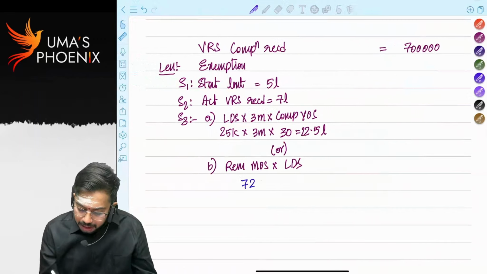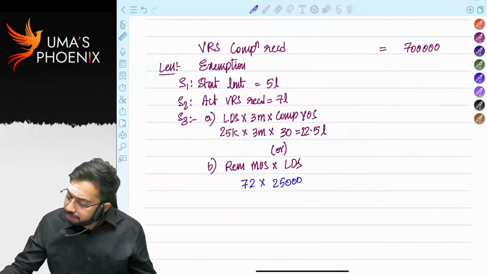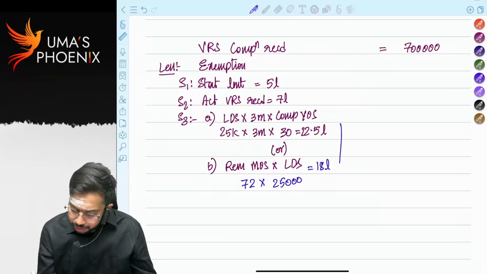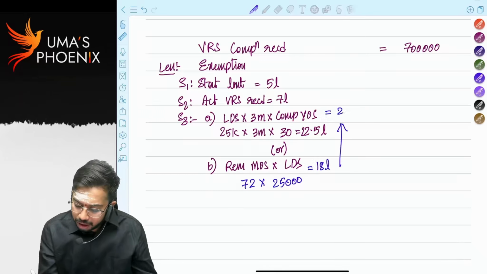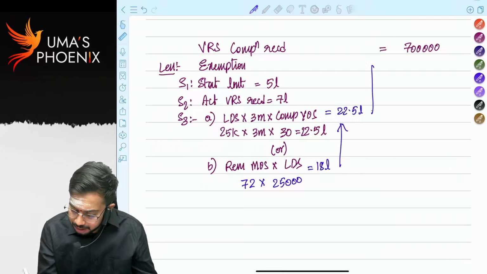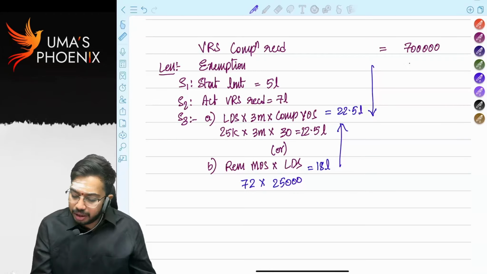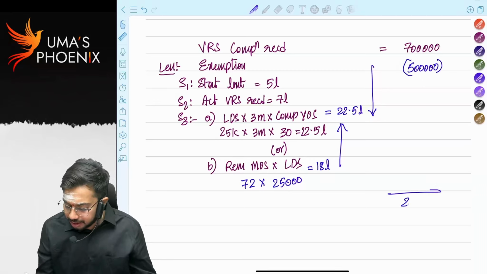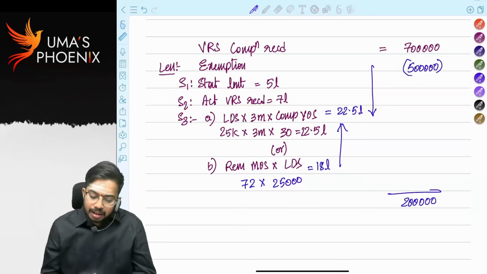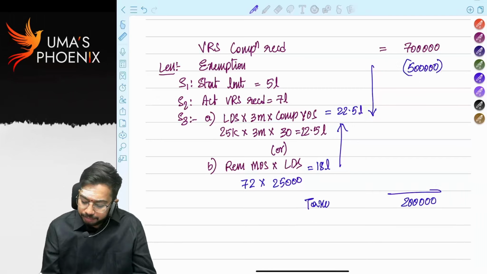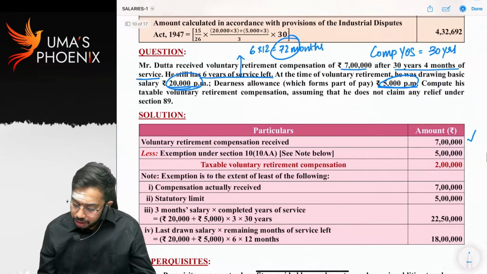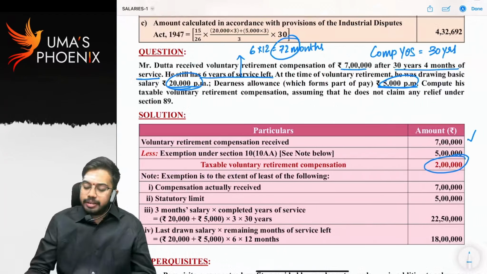So 72 months into last drawn salary, how much? 25,000. 18 lakhs. Out of these two, whichever is higher, we need to take. How much is higher? 22.5 lakhs. Out of three steps, whichever is lower means 5 lakhs is allowed as exemption and the balance 2 lakhs is taxable VRS compensation. So did you understand? 2 lakhs is taxable VRS compensation.